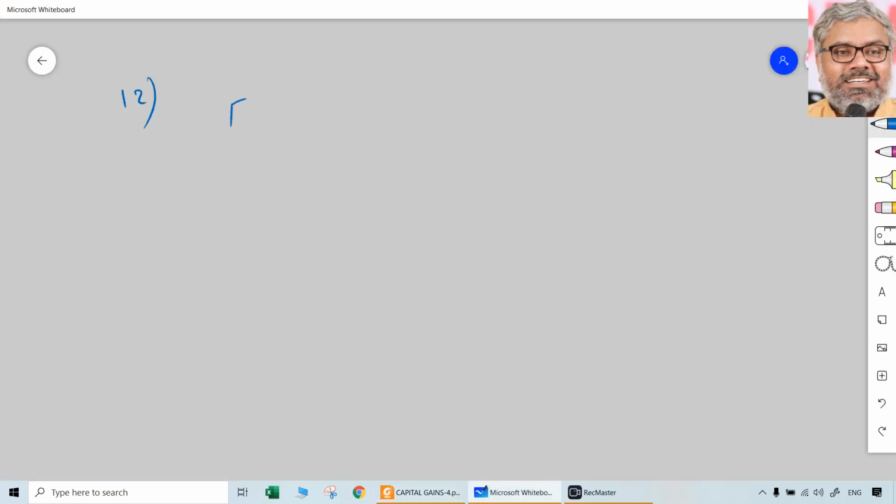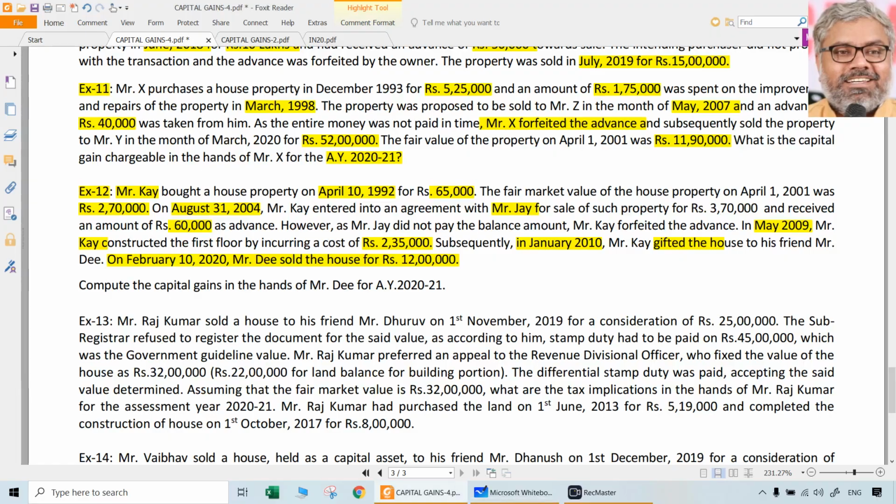So full value of consideration. Start with that 12 lakhs rupees. A lot of story is there, but we have to identify exactly the relevant facts. I am not deducting every time expenses and all if they are not there. Then take the indexed cost of acquisition or indexed cost of improvement.